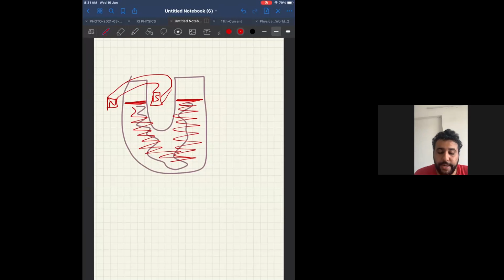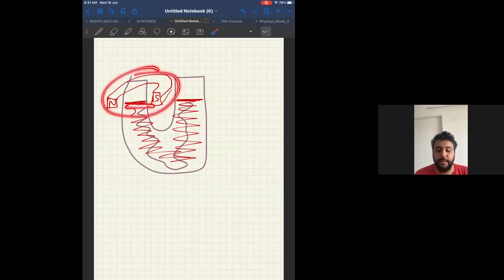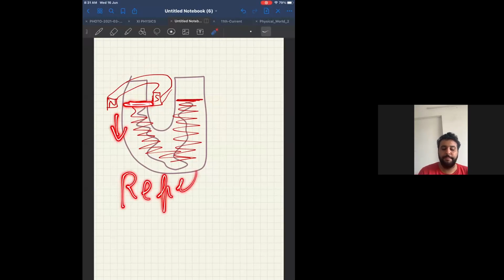Can I say the liquid is repelled by the magnet, correct? Because diamagnetic substances are repelling. Therefore, the liquid will fall from here and increase over here, because the liquid wants to go away from the magnet. Please look at the screen carefully. If there is a magnet here, the liquid does not want to stay there. The liquid gets repelled. The liquid cannot go on top, because it would still be near the magnet. Therefore, the liquid tries to retract, meaning it falls down from here, and then it will definitely go up on the other side. Over here, the level of the liquid will fall because it repels.